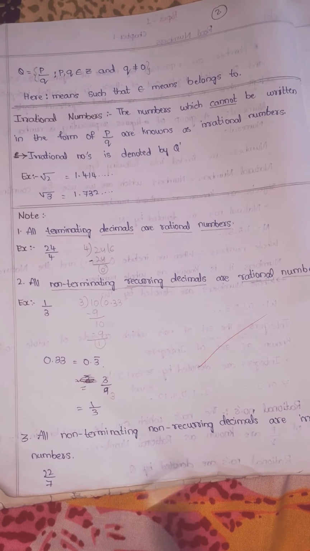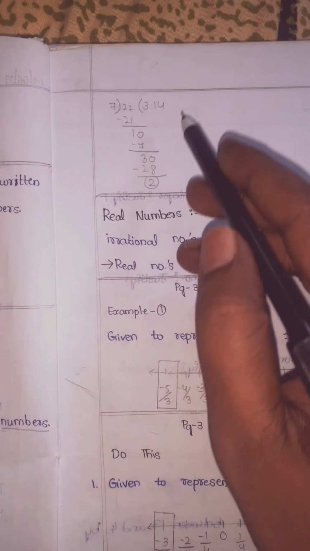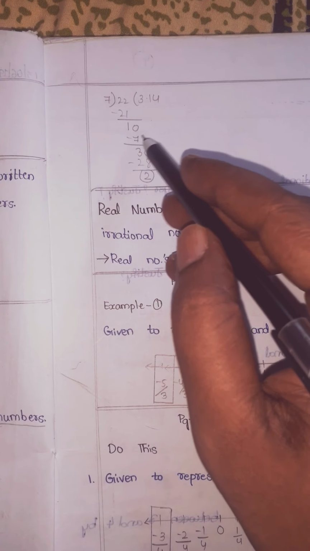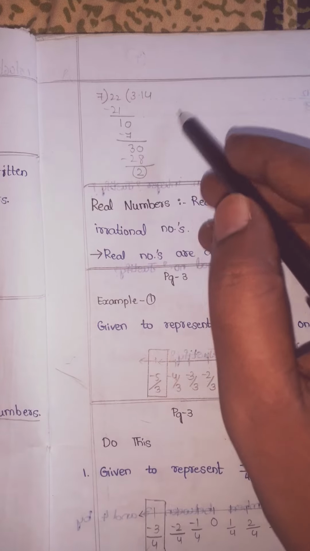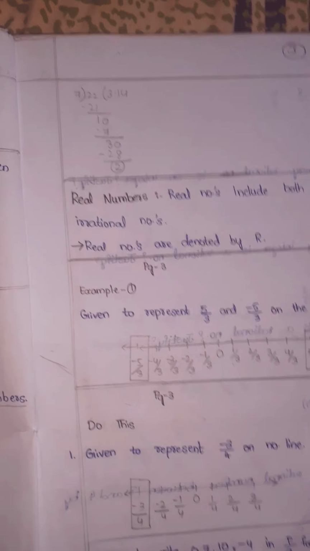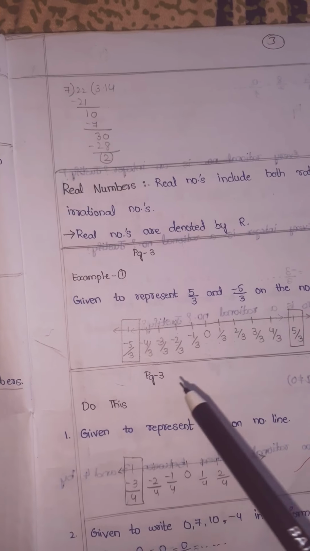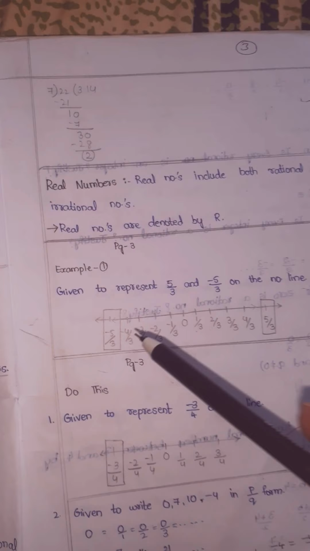If you take 22 by 7, 7 3s are 21. 22 minus 21 is 1. So put point, keep 0. 7 1s are 7. 10 minus 7 is 3. So the point is there, write 0 here. 7 4s are 28. 30 minus 28 is 2. Like that you will get it going on. So these types of decimals are known as non-terminating and non-repeating, so they are irrational numbers.